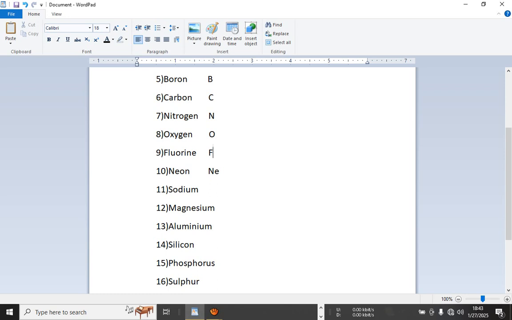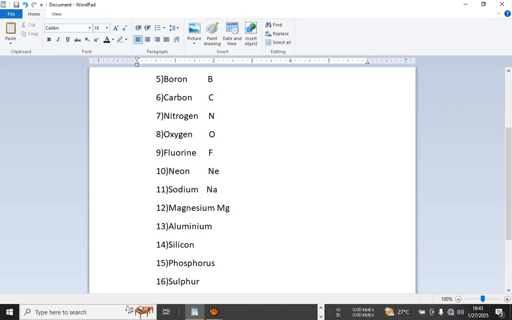For sodium, as I told you, sodium is one of the elements whose symbol doesn't come from the first letters, but it is derived from its Latin name, natrium. As you hear natrium, it is Na. They take the first two letters, Na, so trium is removed and rewritten with the symbol. And for magnesium, it is Mg.